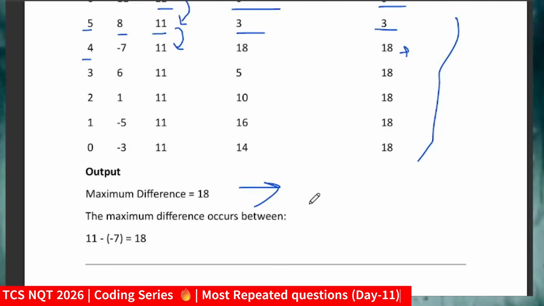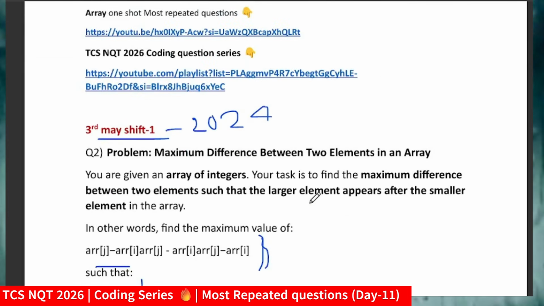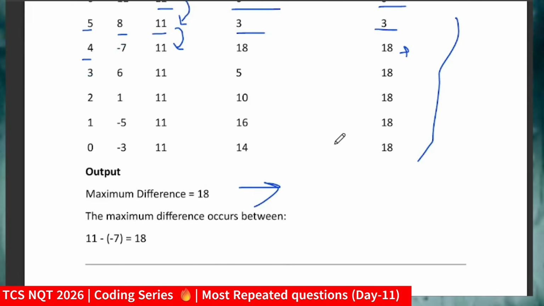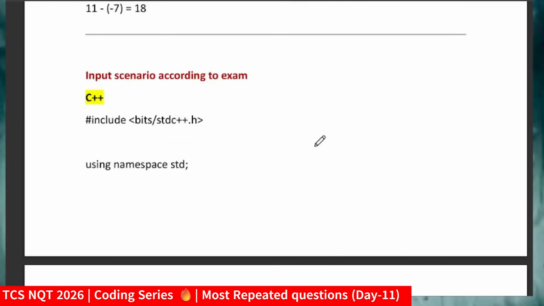So in the question, they are saying we have to return the maximum difference between two elements in an array. I hope you got the logic. Again, if you got the logic, you must comment your solutions and the approach you are using. The approach might be different, but you should get the output and pass the test cases. That is the main thing. Similarly, you just have to pass the test cases in the NQT exam.